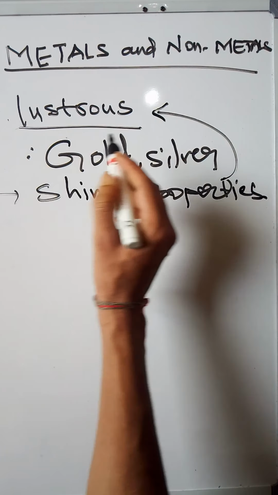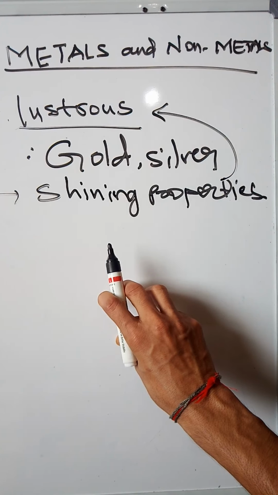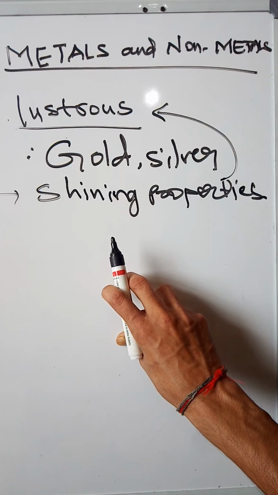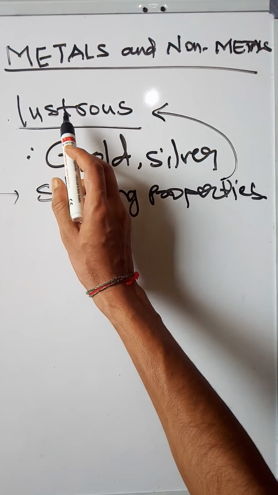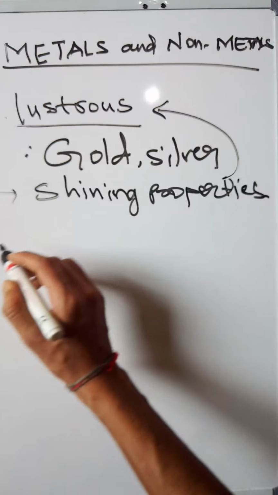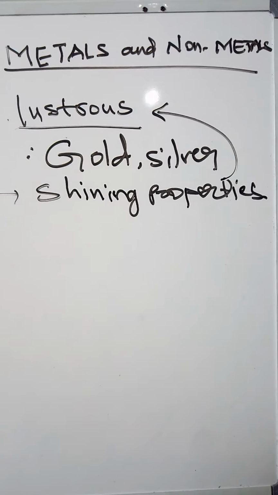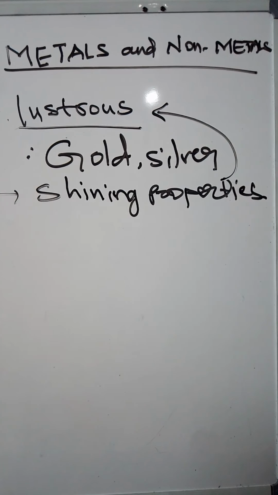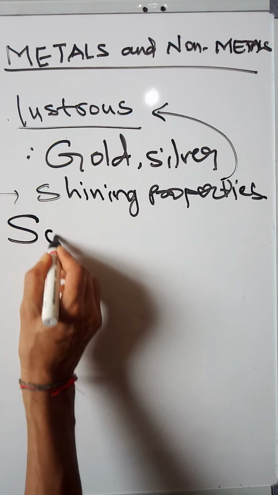Lustrous is the scientific word we use for the shining property of metal, because all metals shine. Example, gold and silver. And the second property of metals, I am going to explain here. First property is lustrous, meaning shining property. Second property is sonority.